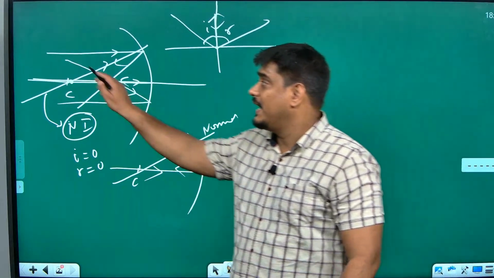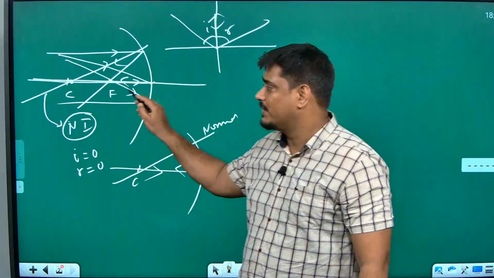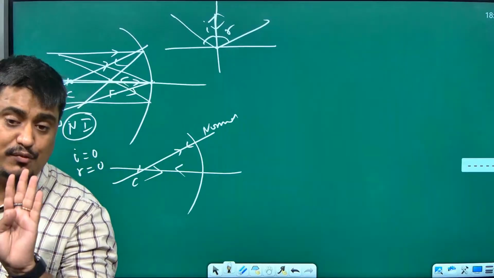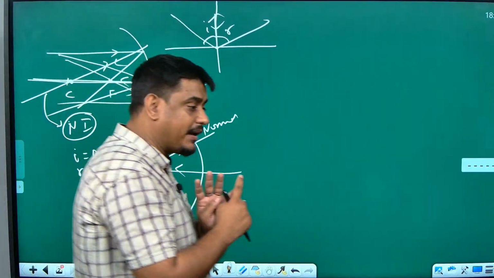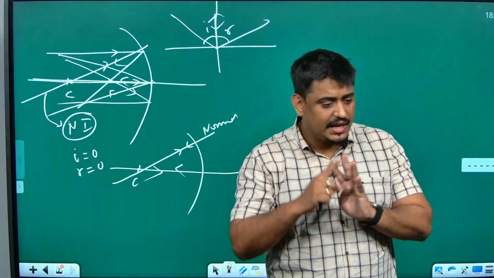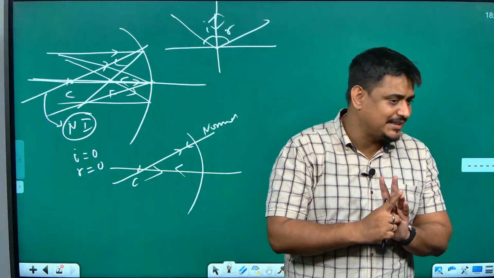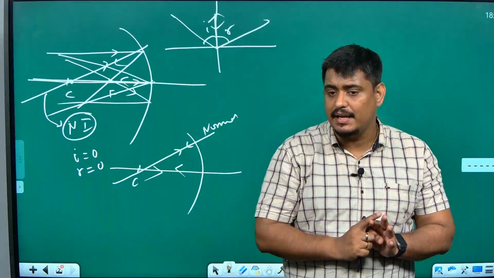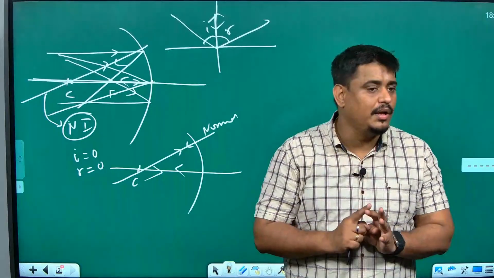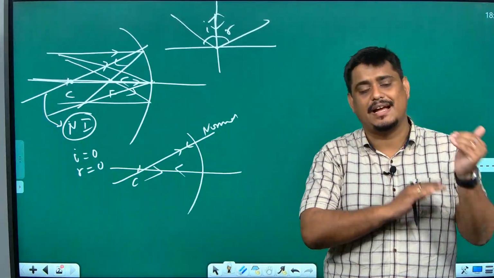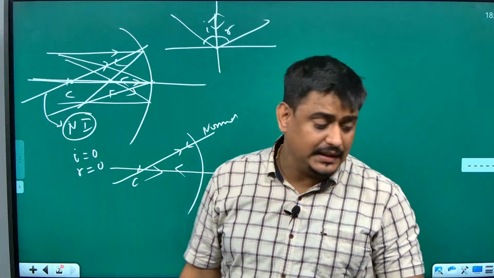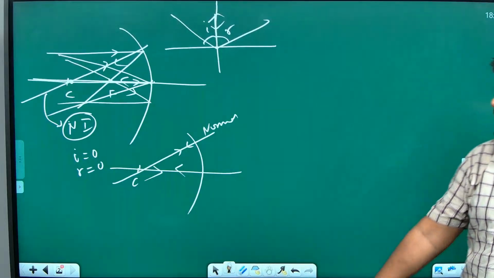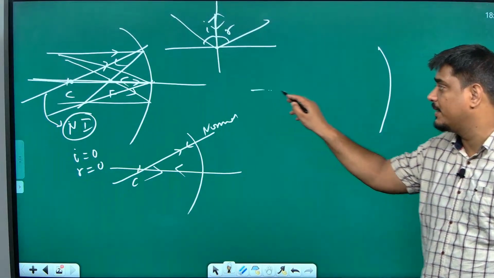And the fourth rule is any ray going to the pole will once again reflect at the same angle. These are the 4 image formation rules. That is, any ray parallel to the principal axis converges and passes through the focus, any ray passing through the focus becomes parallel to the principal axis, any ray passing through the center of curvature will retrace its path, and any ray which is passing through the pole will make the same angle after reflection, because angle I is equal to angle R, right. Then using all these 4 rules of image formation, we have learnt all the ray diagrams of the concave mirror.